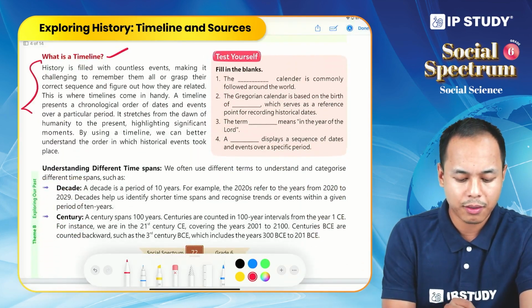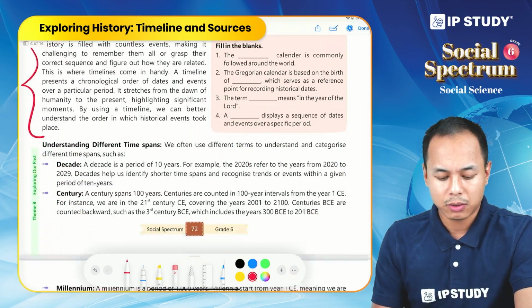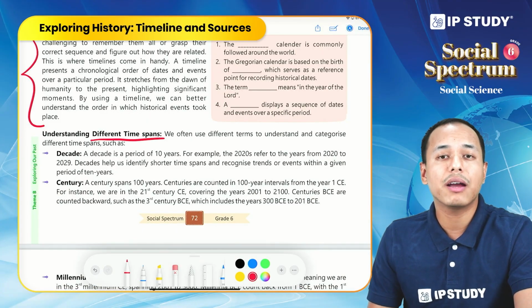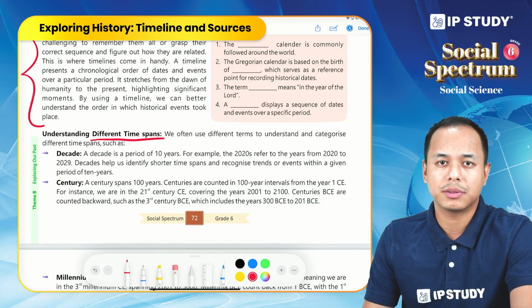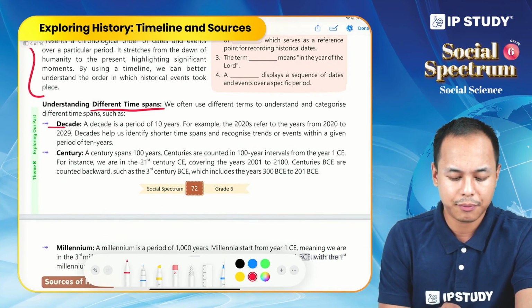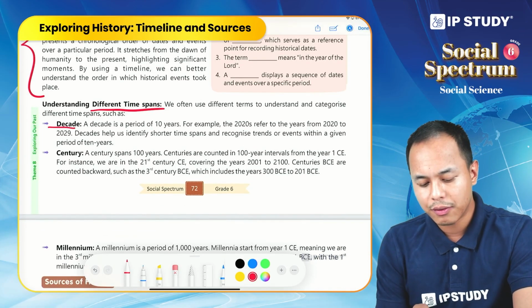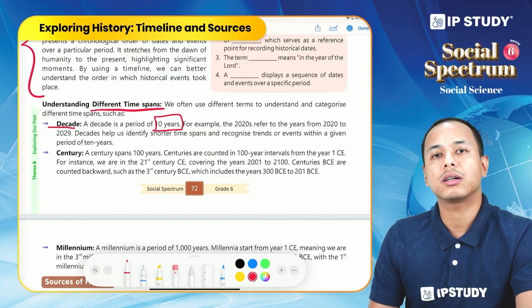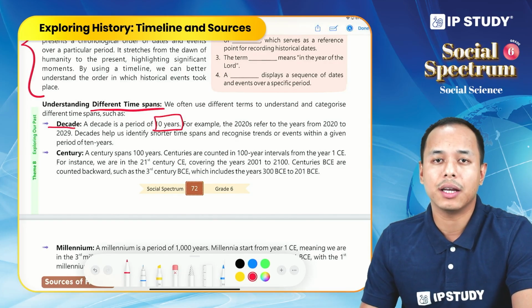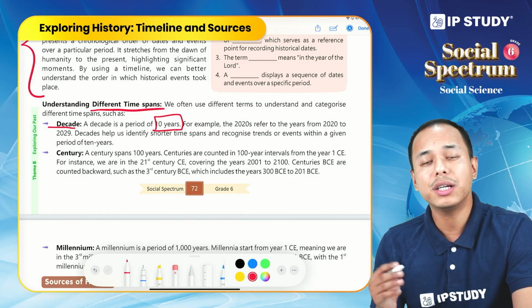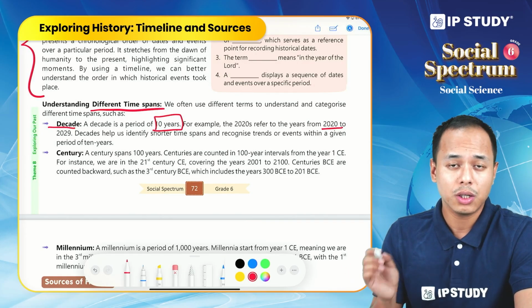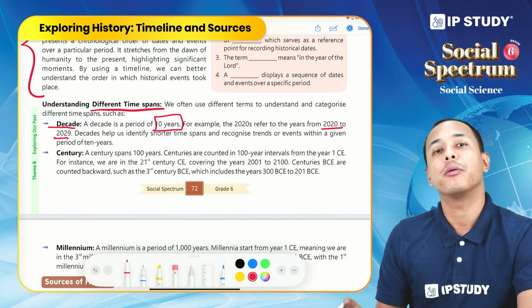So this is the timeline. Now let us understand different time spans. Historians have categorized different time spans by giving them different terms. First is the decade. A decade is a period of 10 years. When we say the 2020s, we are just referring to the years 2020 to 2029, a period of 10 years.